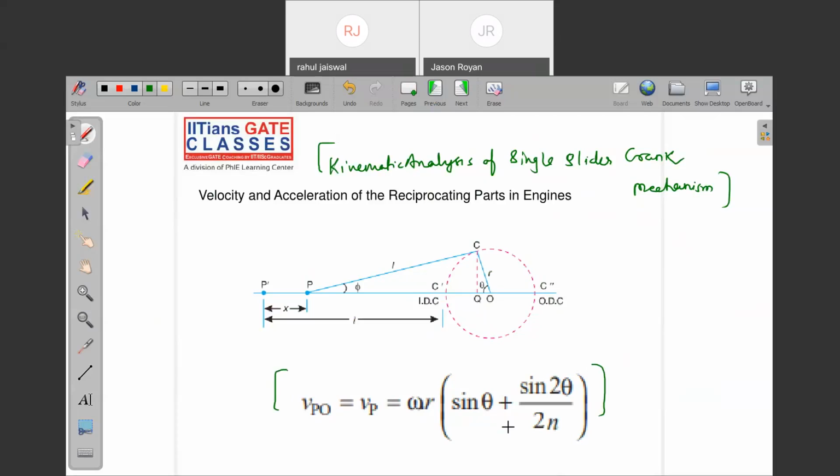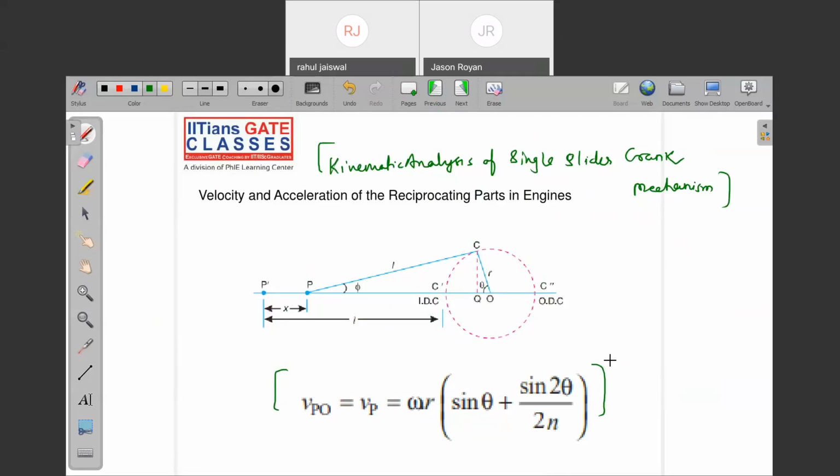Which velocity? Tell me, which velocity, guys? Velocity of slider. Are you getting my point? What about the velocity of slider? This is the formula. Note down. Very, very important. Velocity of slider, the piston velocity.